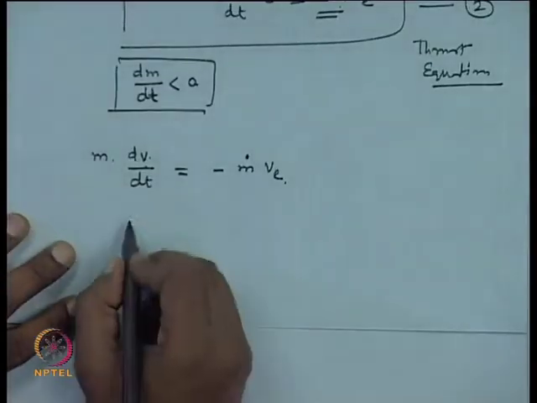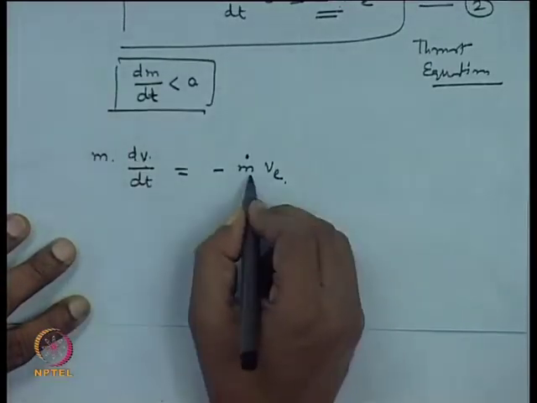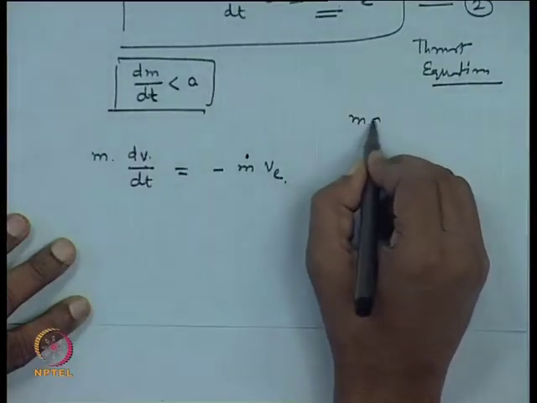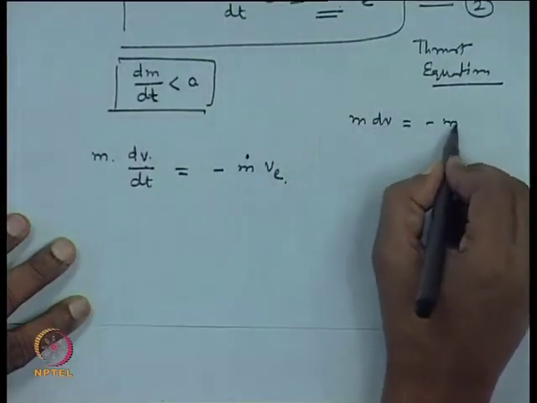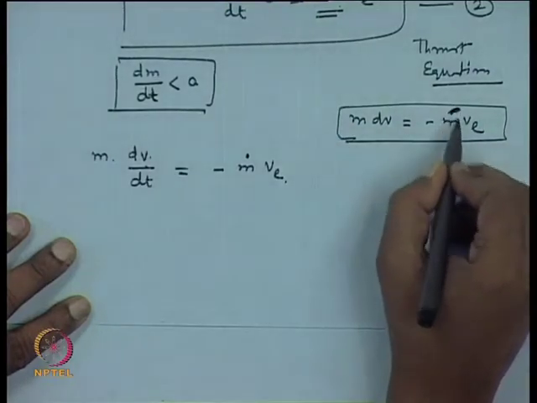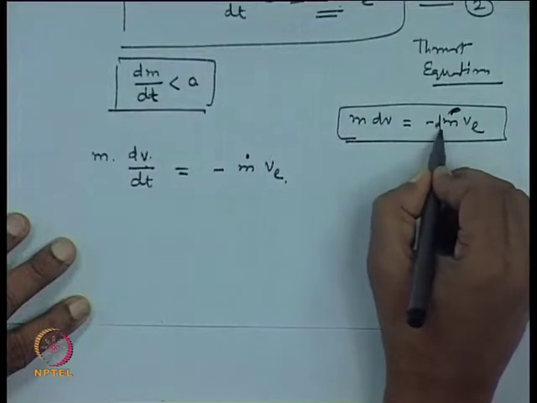Using this equation, in the elementary form we derived this as minus m dot times v, here itself not m dot, this is dm.